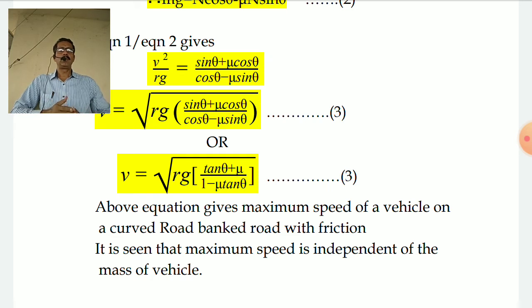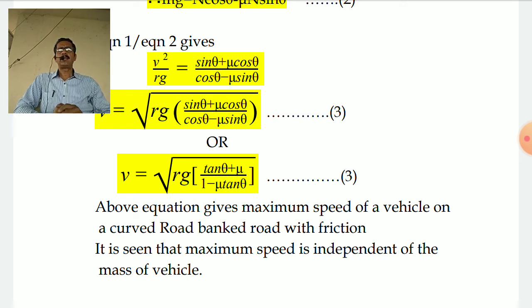Of course, there is also something called minimum velocity with which a vehicle can travel on a curved and banked road with friction. In this case, for the minimum velocity, we consider the frictional force to act outside, because the vehicle tries to move inside, so the frictional force will act outside. And in equation number 3, which we have taken in this consideration, only those plus and minus signs will be reversing.